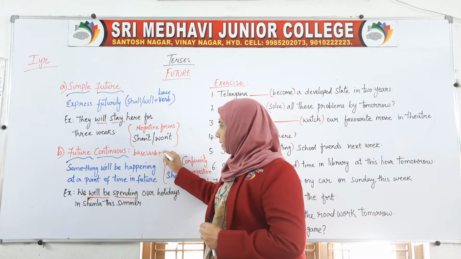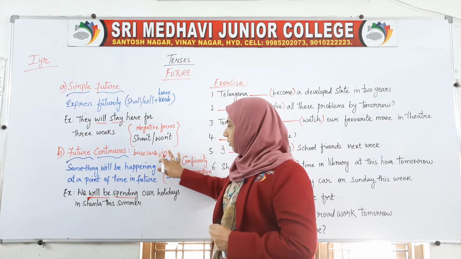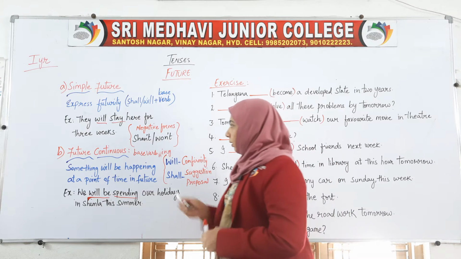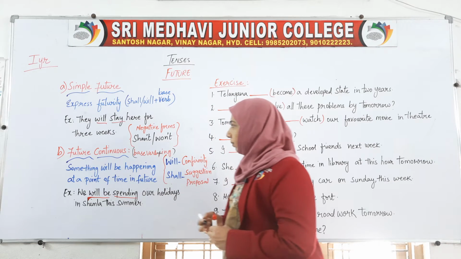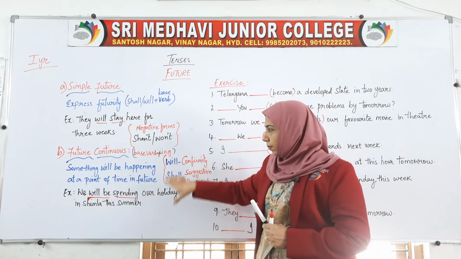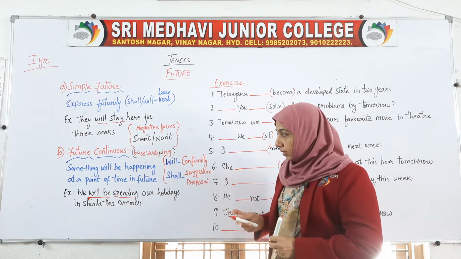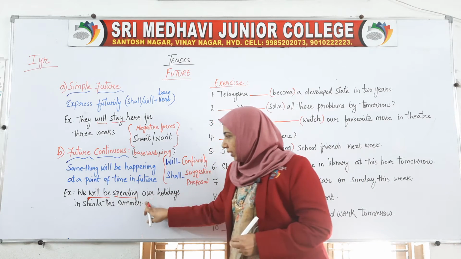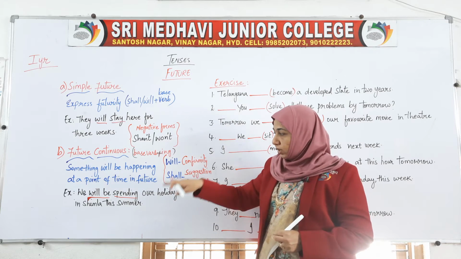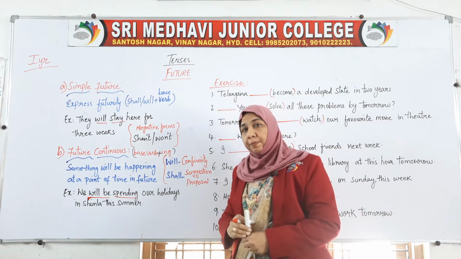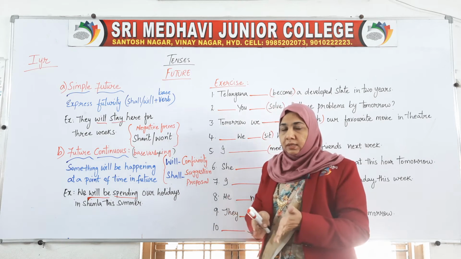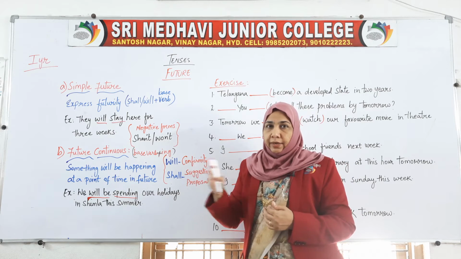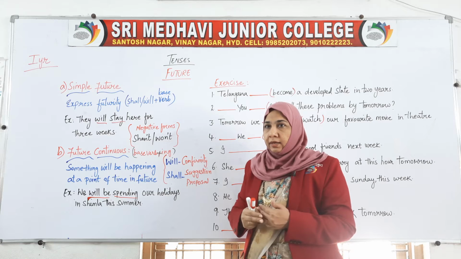Base verb plus ing. That is your gerund, or you can say the ing form for the continuous tense. This is your future continuous, where we have to take the base verb plus ing. Now here: we will be spending our holidays in Shimla this summer. Coming up summer we are talking. This summer is going to be the end of your year. So you are saying this summer.